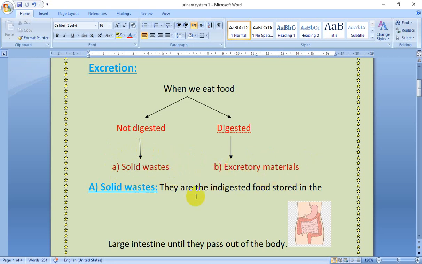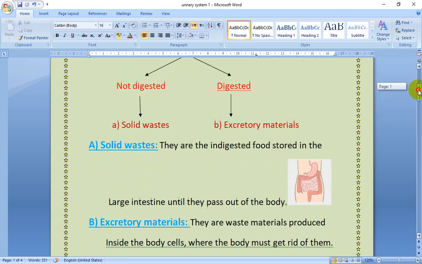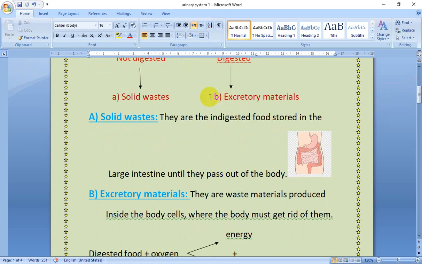Solid wastes are the undigested food stored in the large intestine until they pass out of the body. So solid wastes, we get rid of them through the digestive system. That means the blood doesn't carry them. But the excretory materials are waste materials produced inside the body cells, which the body must get rid of.